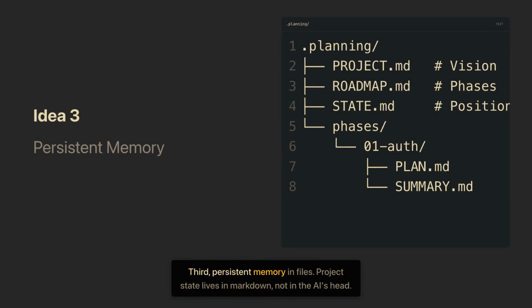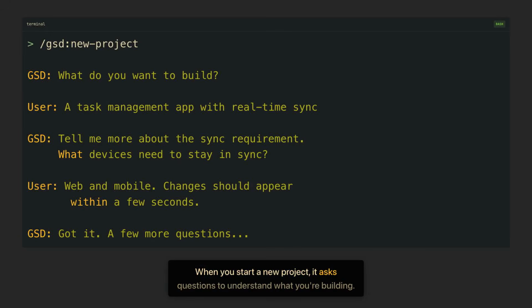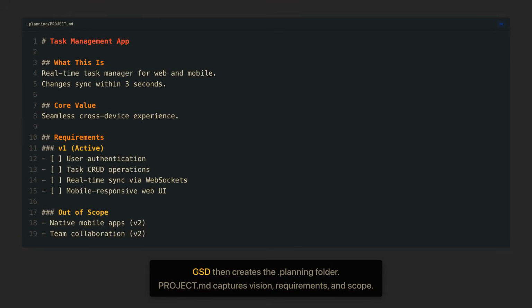Third, persistent memory and files. Project state lives in Markdown, not in the AI's head. When a new agent picks up work, it reads the files and knows exactly where things stand. When you start a new project, it asks questions to understand what you're building. GSD then creates the .planning folder. Project MD captures vision, requirements, and scope.